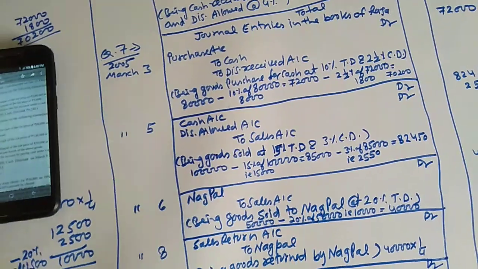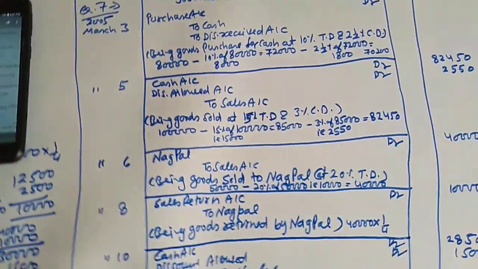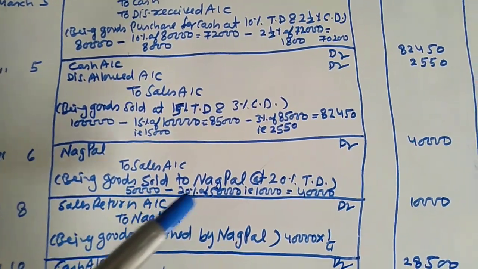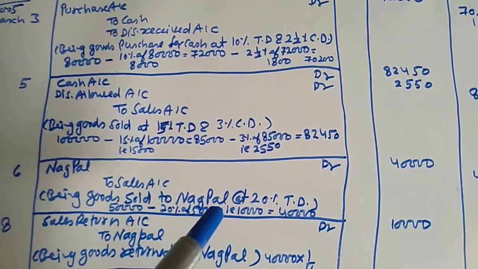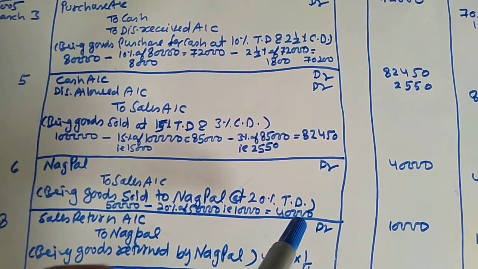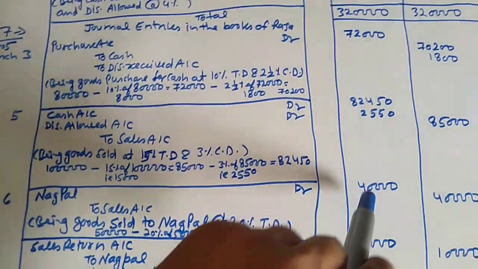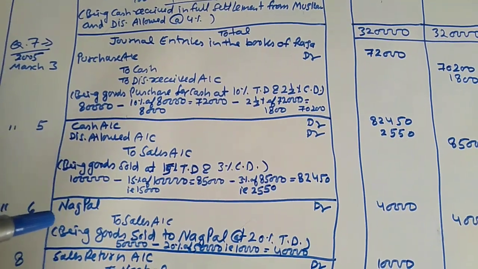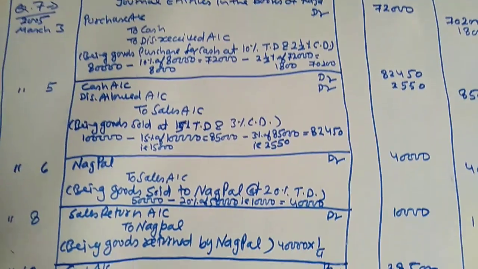Sold goods to Nagpal of the list price 50,000 at 20% trade discount. Nagpal debit to sales, being goods sold to Nagpal at 20% trade discount. 50,000 minus 20% of 50,000, that is 10,000, and 40,000 is the amount of sale. 40,000, this is a credit transaction because the name is mentioned in the transaction. 40,000, 40,000.